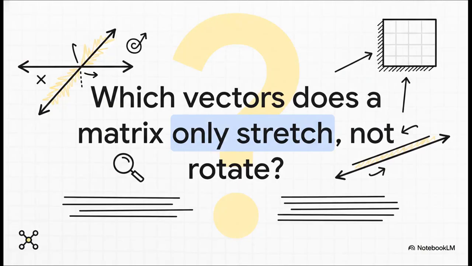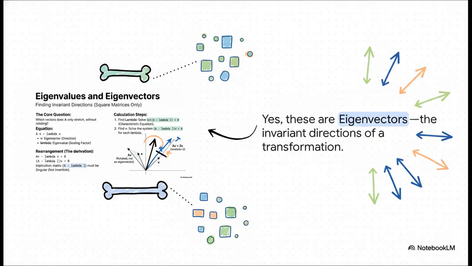So here's a thought experiment for you. When a matrix gets to work on a space, stretching it, twisting it, rotating it all over the place, are there any special vectors? Any vectors that are kind of stubborn, that just refuse to change their direction? They might get stretched or maybe shrunk, but they stay pointing along their original line. Do vectors like that even exist? You bet they do, and they are so important.